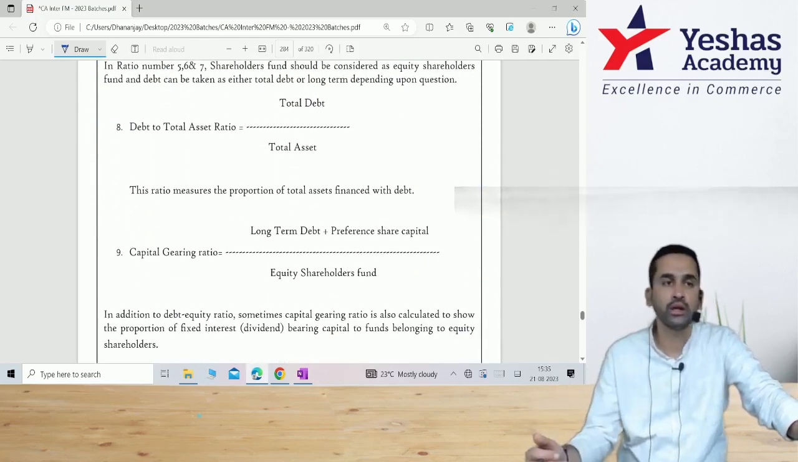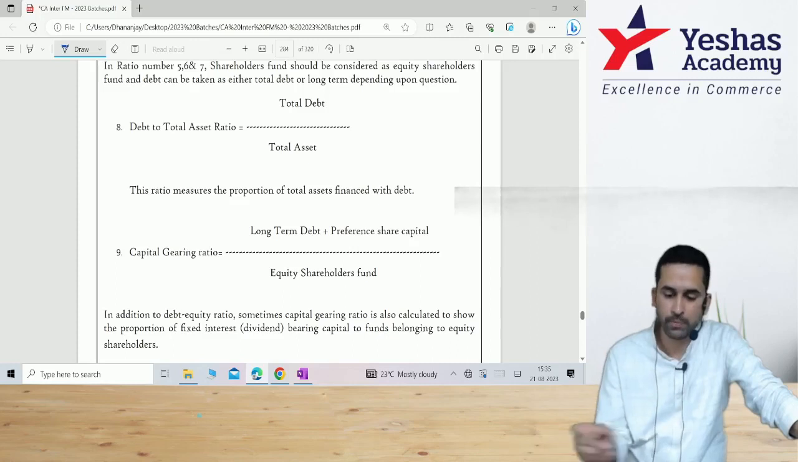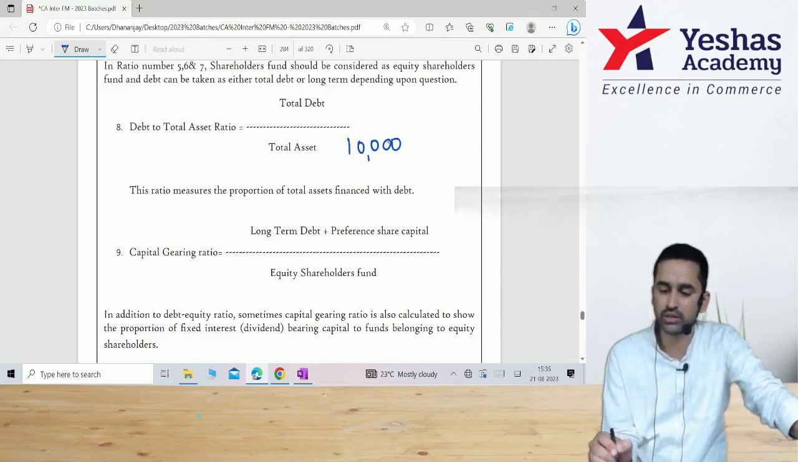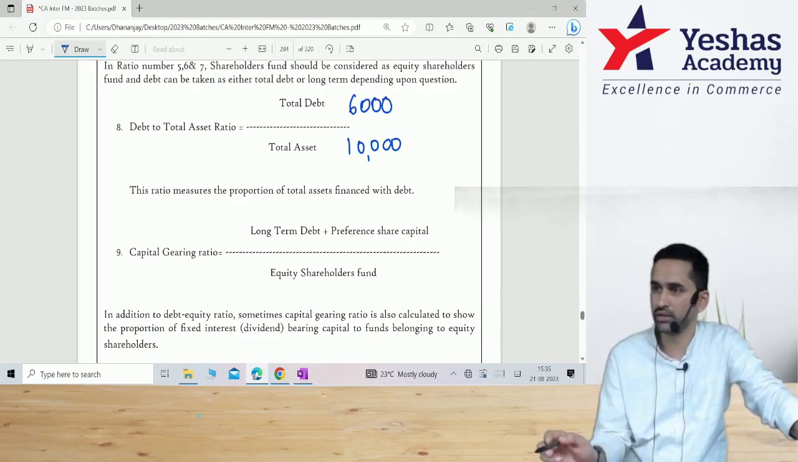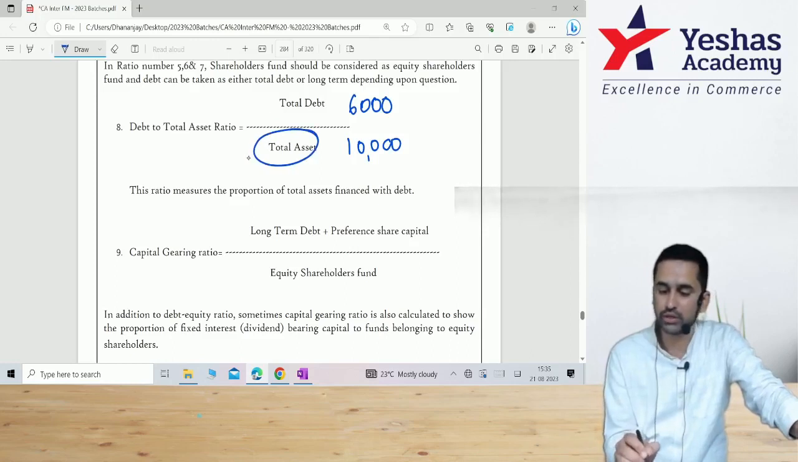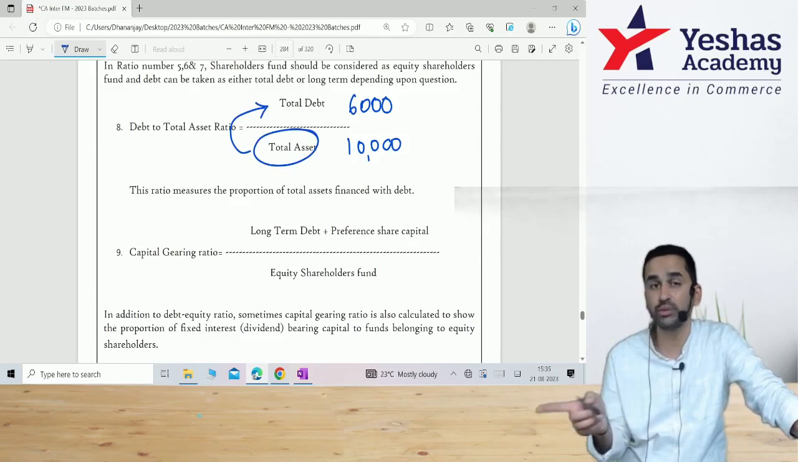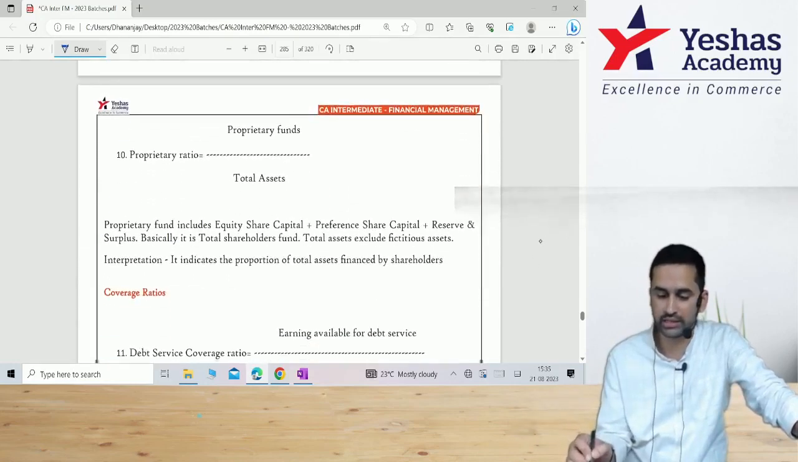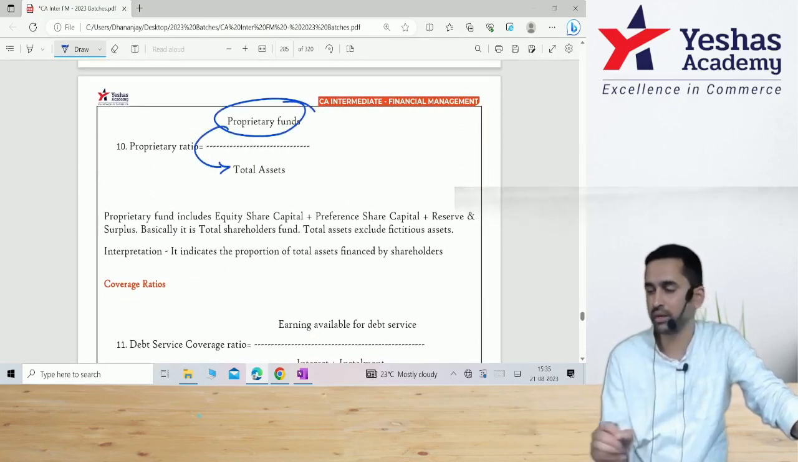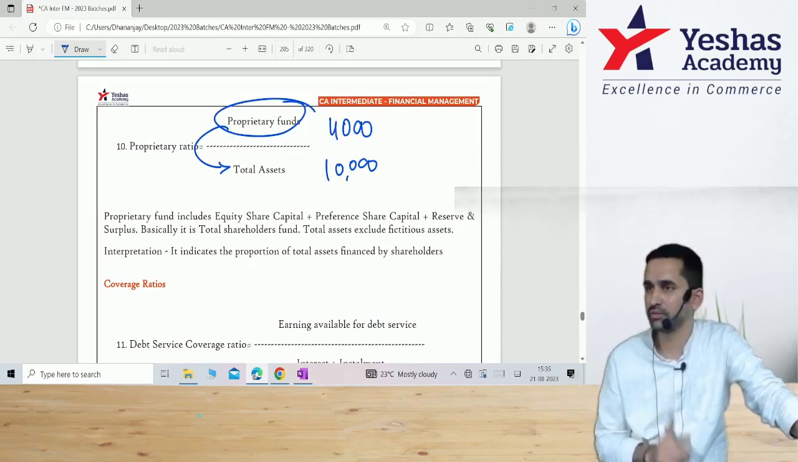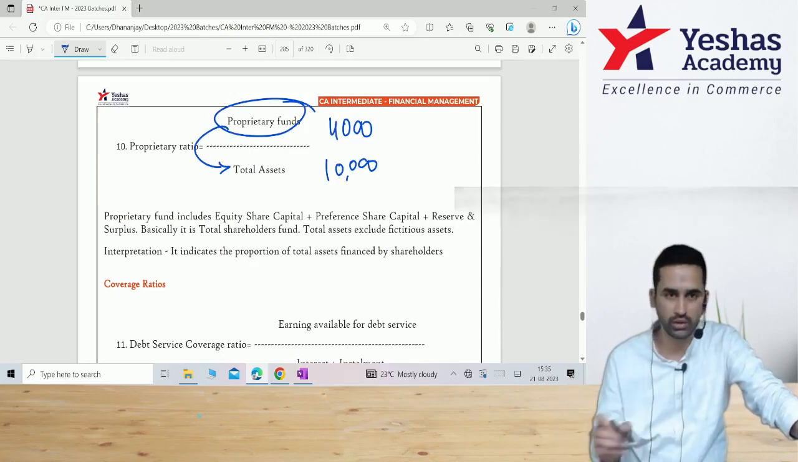Next, debt to total asset ratio. Total debt divided by total asset. Let's put some numbers. Assume this is 10,000 and this is 6,000. When you do into 100, you get 60%. What is the meaning of that? 60% of the total assets are funded by debt, which is outsiders, which means the balance 40% should be funded by owners or equity, and that is there in the next page. Proprietary fund divided by total asset. If total asset is 10,000, proprietary fund, example 4,000 into 100, 40% of money is funded by equity shareholders.